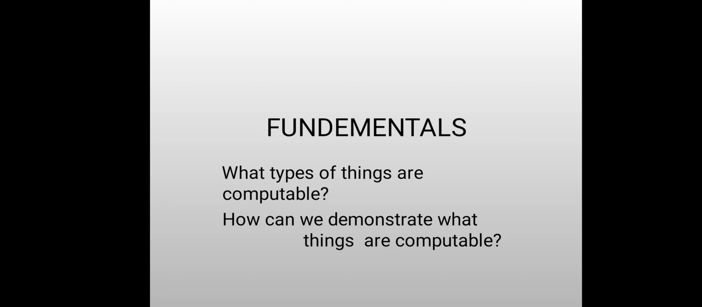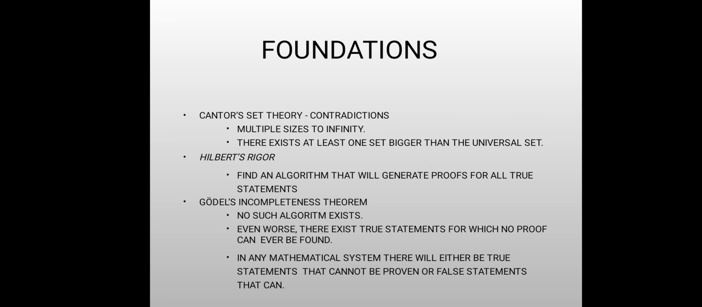What types of things are in fundamentals? We will discuss the foundations step by step. First one is Cantor's set theory contradictions. These are multiple sizes of infinity. They exist at least one set bigger than the universal set.